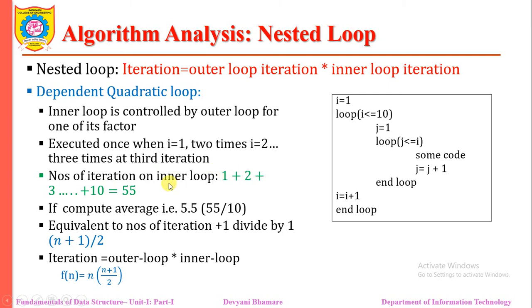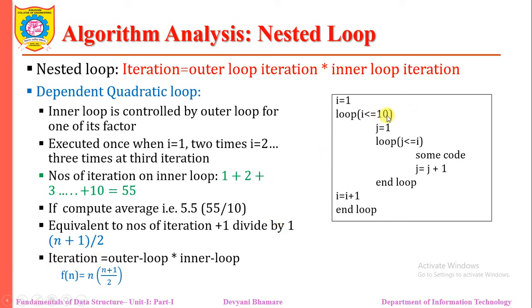We are getting 55. If we compute the average, that means we are getting 55 divided by 10 because there are a total of 10 numbers. So we can say that the inner loop is equivalently executed by (number of iterations plus 1) divided by 2. So the outer for loop will be executed 10 times.